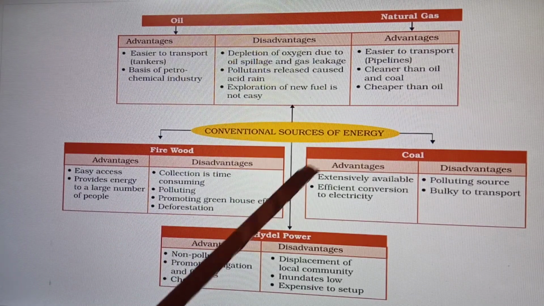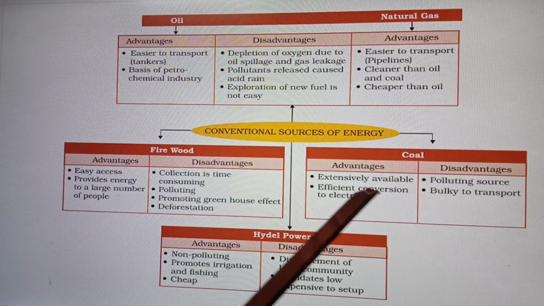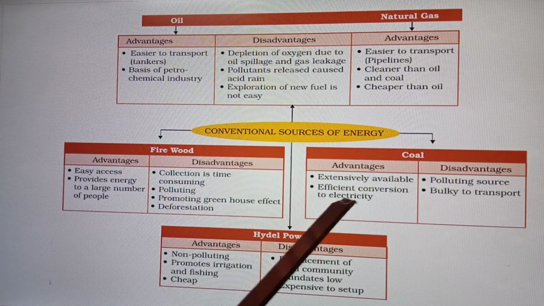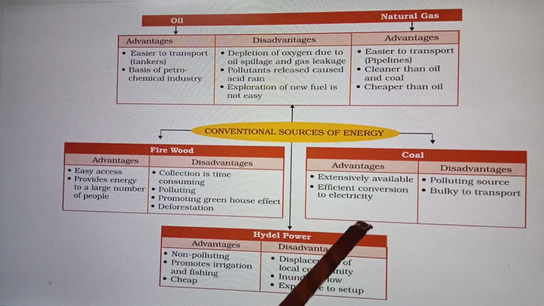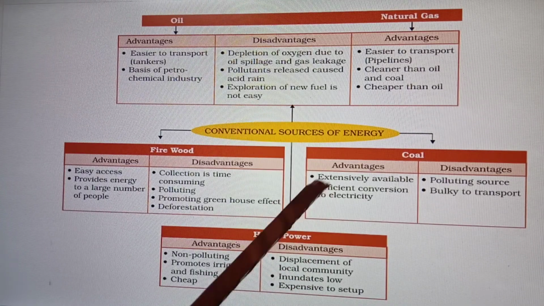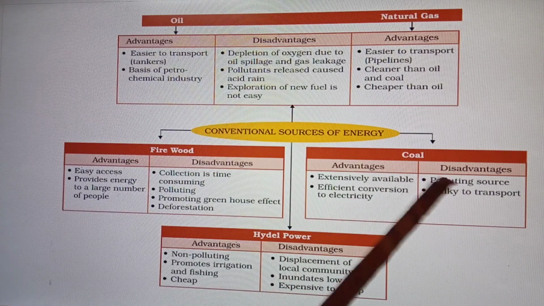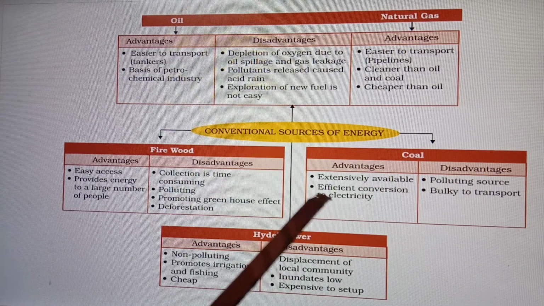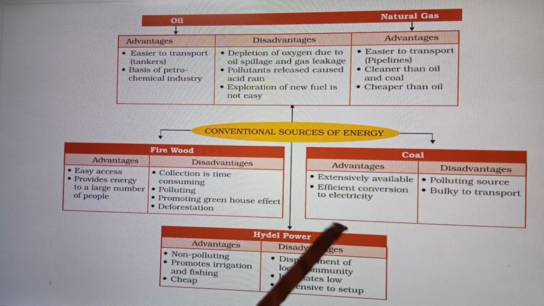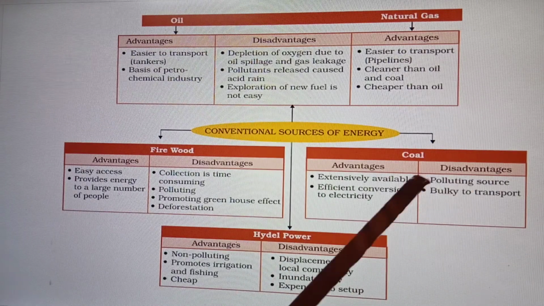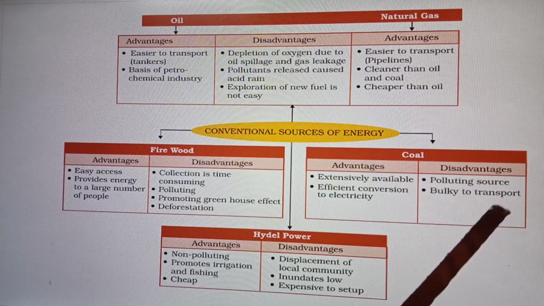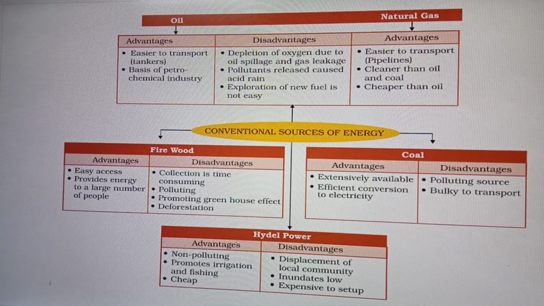Coal, advantages: first, extensively available. Second, efficient conversion to electricity. You can see that thermal power plants are based on coal. Here in a thermal power plant, electricity is produced through coal. Disadvantages: polluting source, bulky to transport. Since coal is heavy and bulky, it is difficult, or it becomes very expensive, to transport from one place to another.